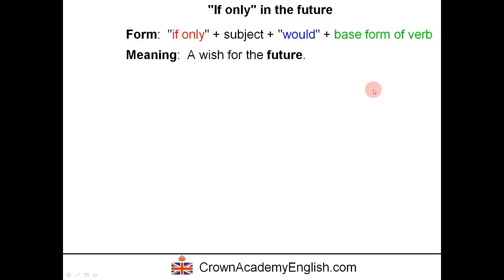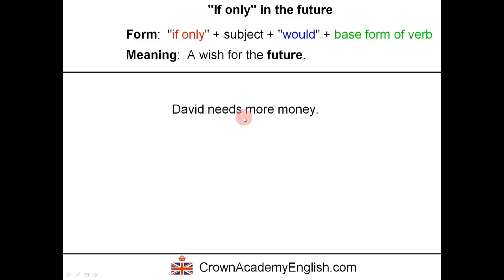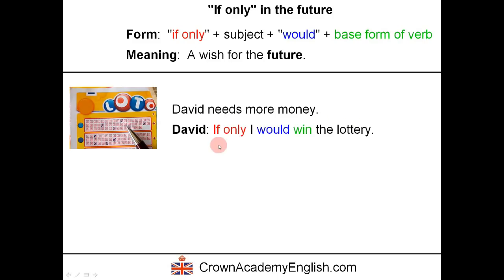David needs more money. David says, if only I would win the lottery. So if only, the subject, would, and here is the base form of the verb win, which is win. So David hopes that he will win the lottery in the future. That's what this means. He's hoping to win the lottery in the future.